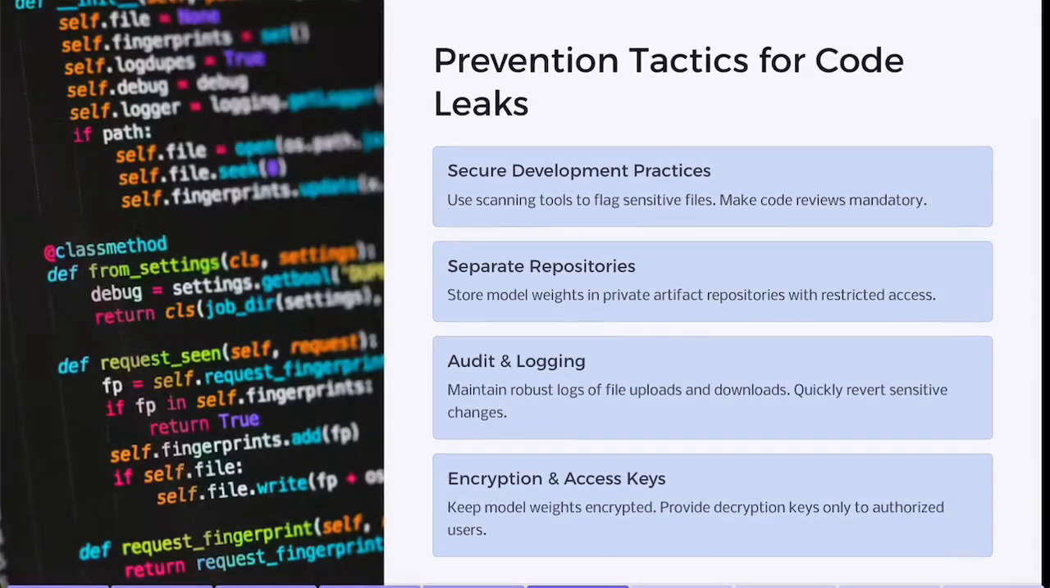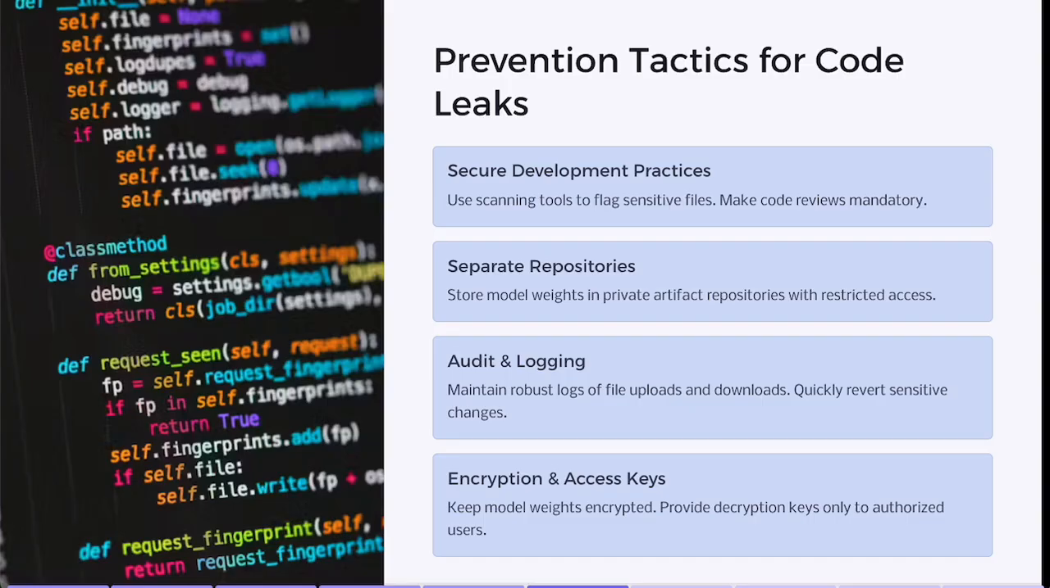So what do you do to avoid such incidents? Step 1. Secure development practices. Integrate scanning tools like GitLeaks or TruffleHog to flag large files, credentials, or model weights. Make code reviews mandatory before merging any pull request containing significant new files. Number 2 is separate repositories for sensitive assets. Store model weights in a private artifact repository rather than your general code repo, and restrict access based on roles. Example, only ML team leads can retrieve final model weights.